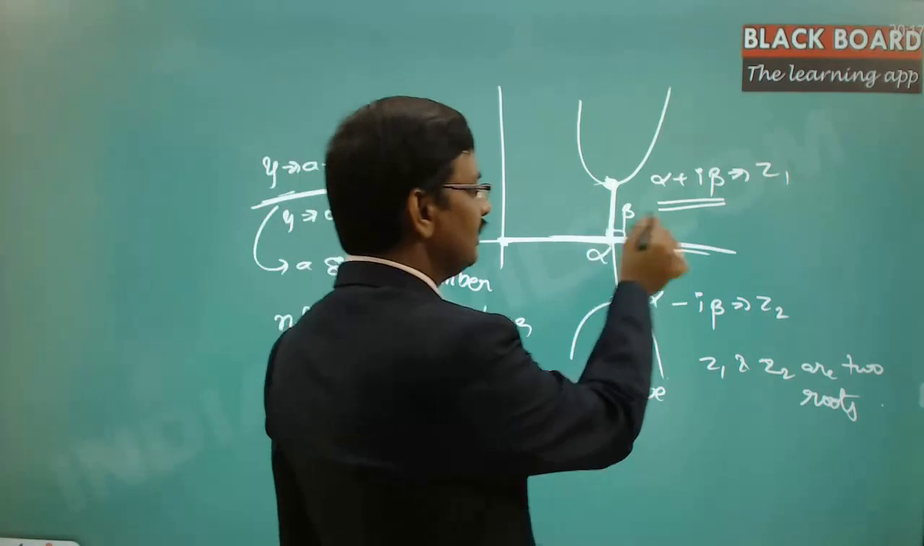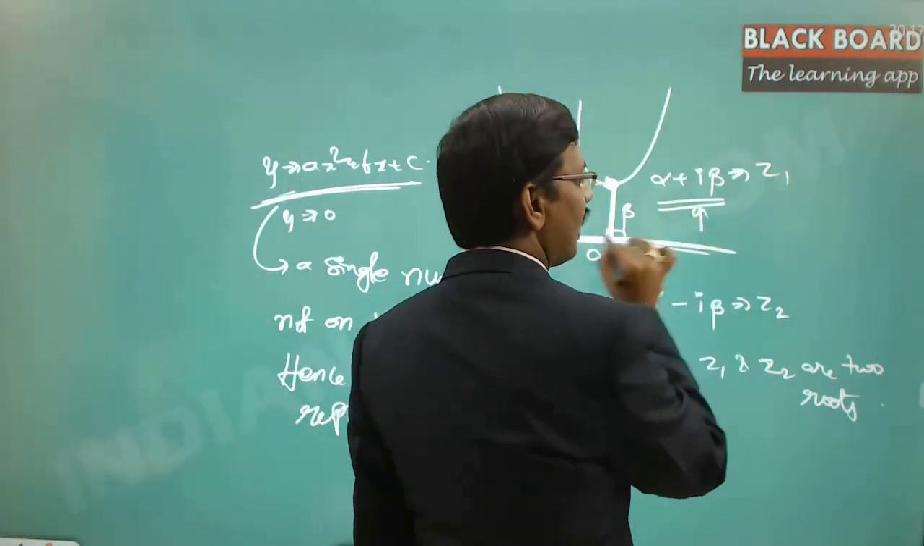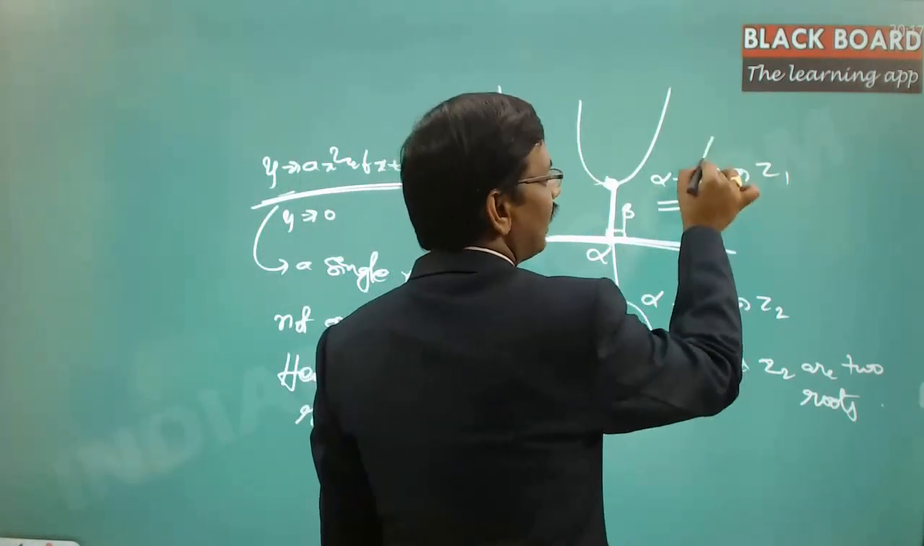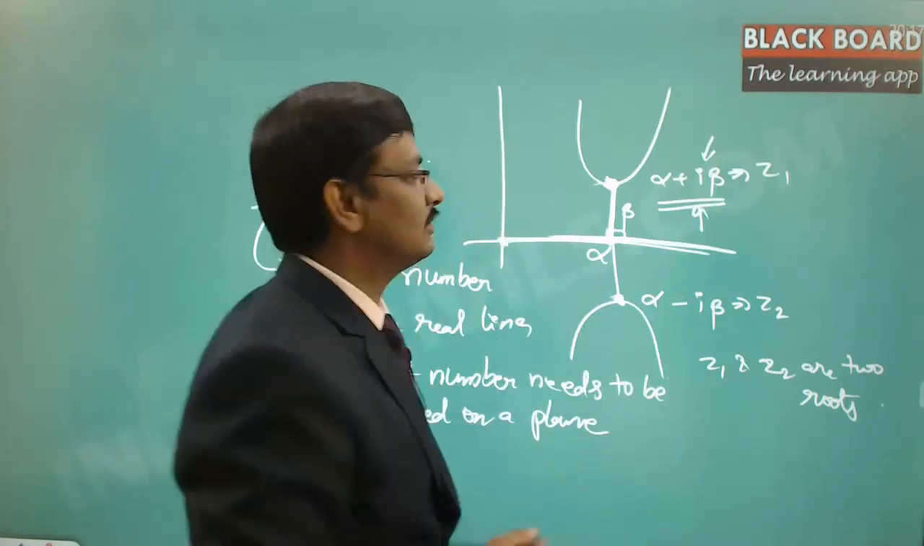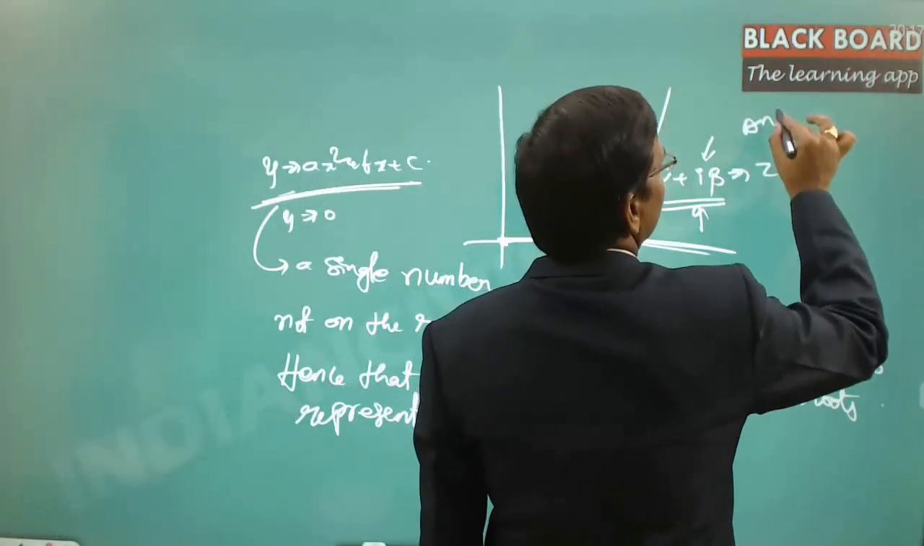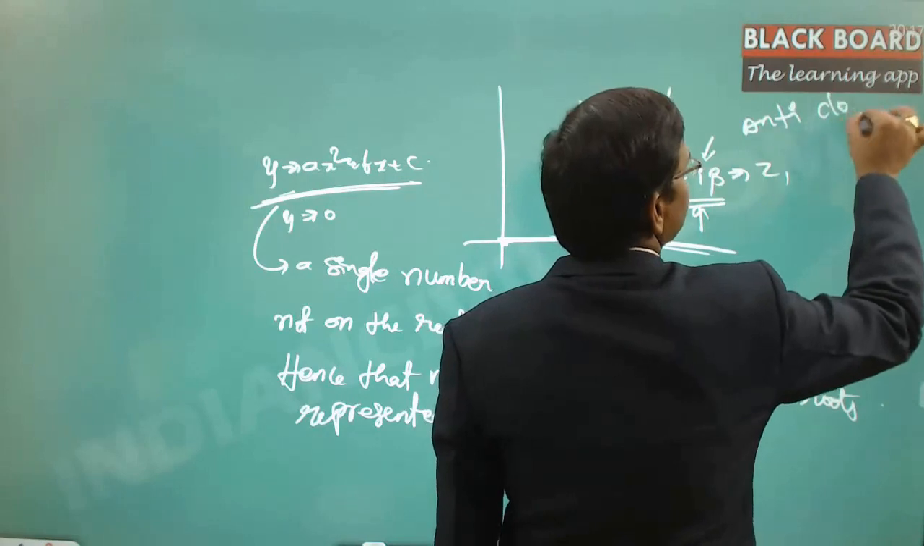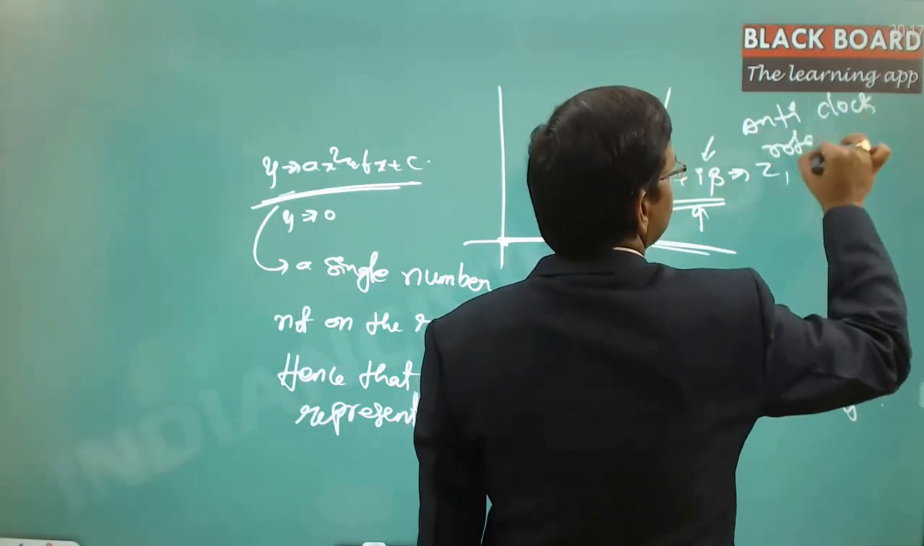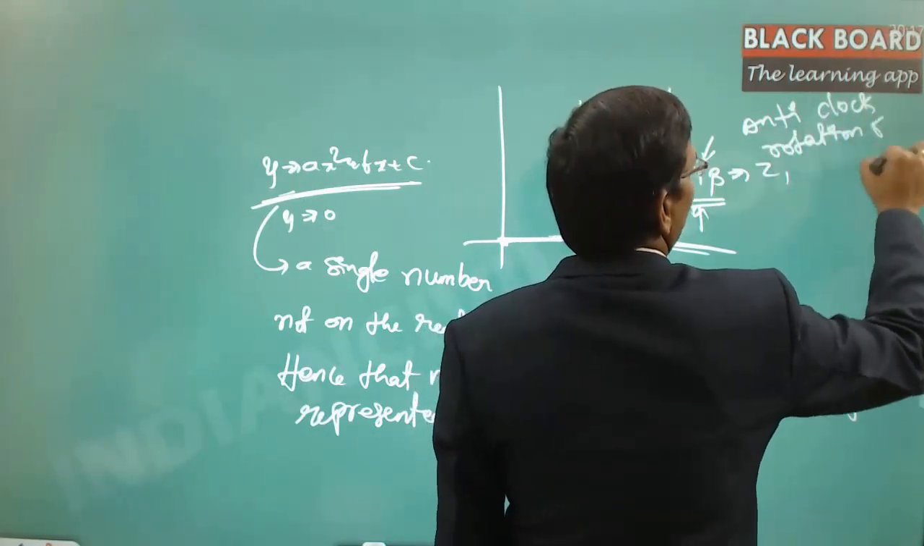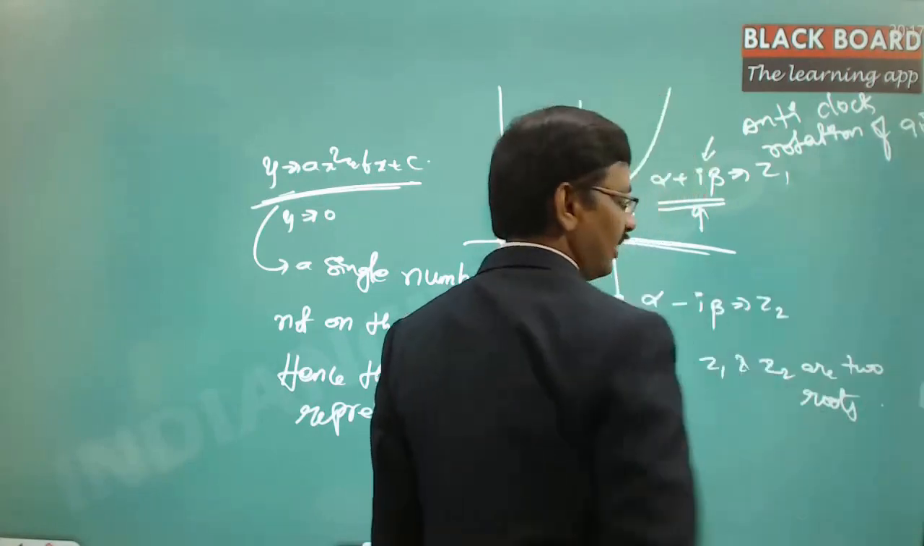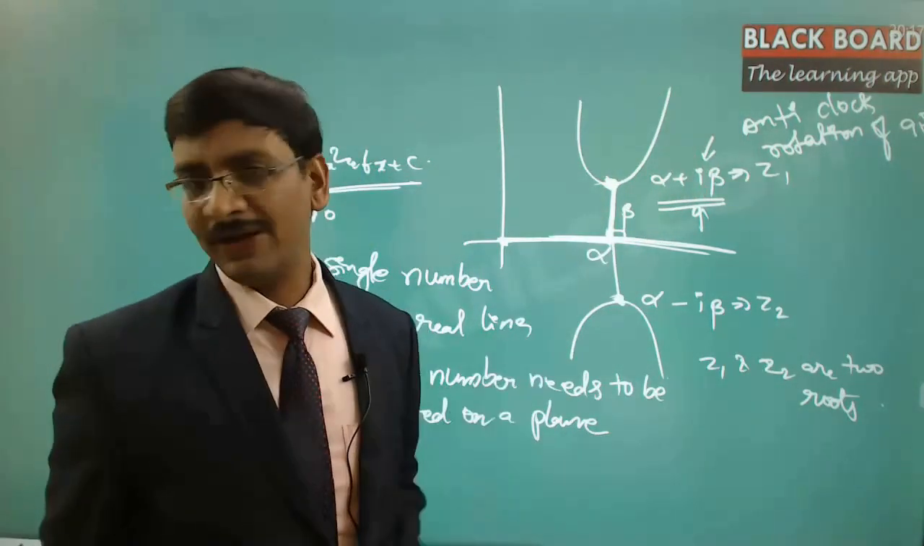Now, this value you will be representing as alpha plus i beta. Now, this i we attributed as an anti-clockwise rotation of 90 degrees. So that is the meaning of i. Now let us justify how it is going to be.